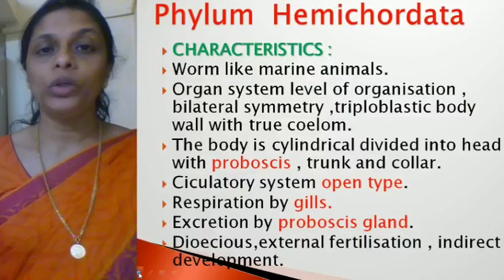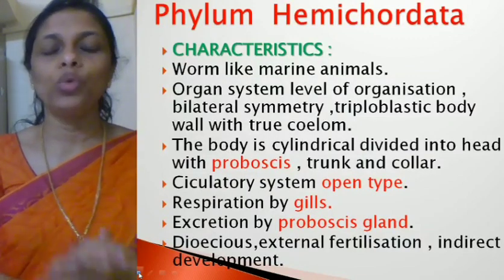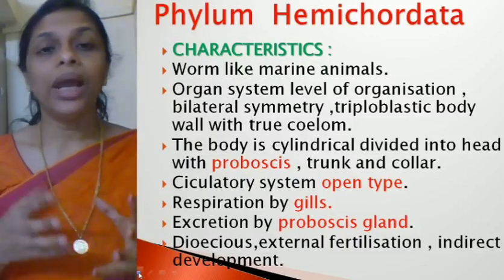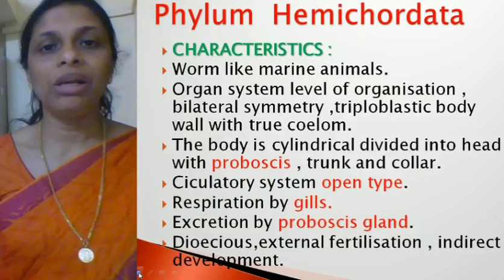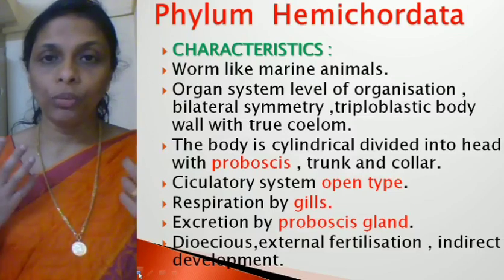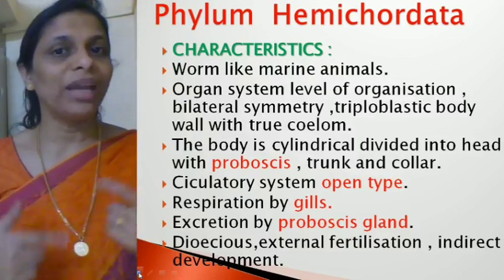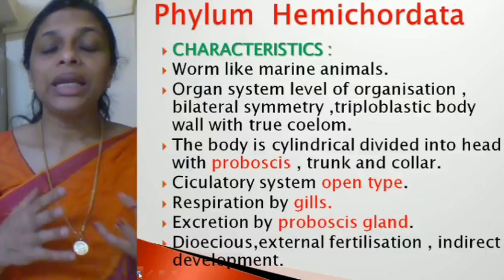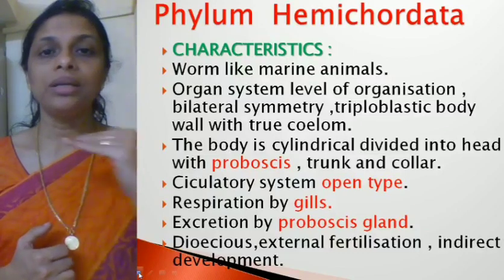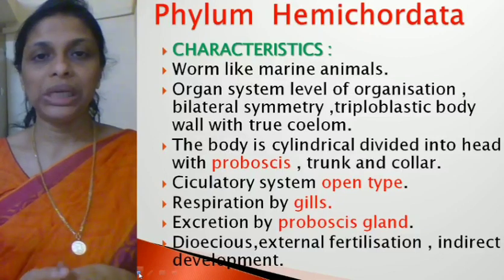That is phylum Hemichordata. They are worm-like marine animals. Very important. Marine means they are found only in seawater, right? And they are cylindrical in shape. Then they are worm-like. They have organ system level of organization. They exhibit bilateral symmetry. They show triploblastic body wall, and they have true coelom, right, lined by mesoderm. Then the body is divided into head with the proboscis, collar and a trunk. Then circulatory system is open type. You know what is open type of circulatory system?